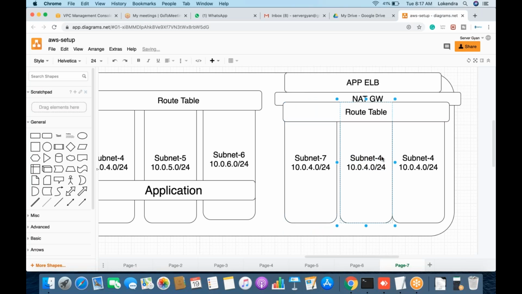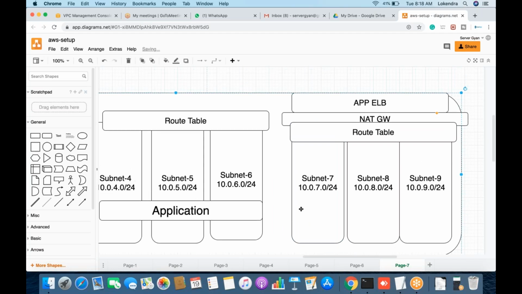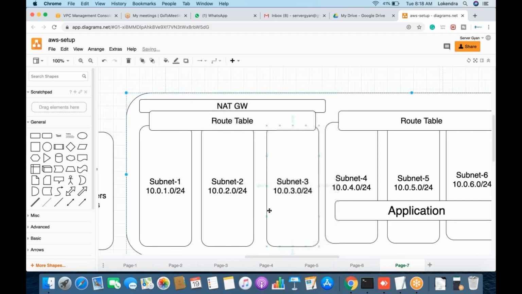This will become 8, and this one will become 9. It means we have multiple subnets here. This will be subnet number 9, and obviously the IP address will also get changed. This will be 9, this will become 8, and this one will become your 7. Fine.